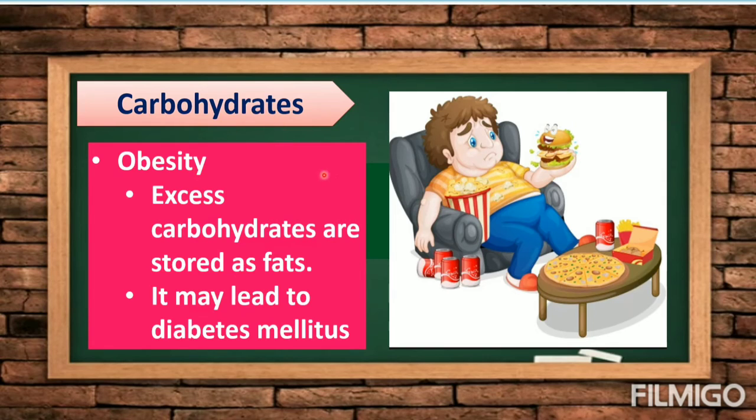For example, rice, French fries, junk foods, soft drinks. Okay, so it may cause obesity. Obesity meaning your weight is not normal or not balanced with your height. Okay, so excess, meaning too much carbohydrates are stored as fats. Okay, fats is not good, especially those unhealthy fats. It may lead to diabetes mellitus.